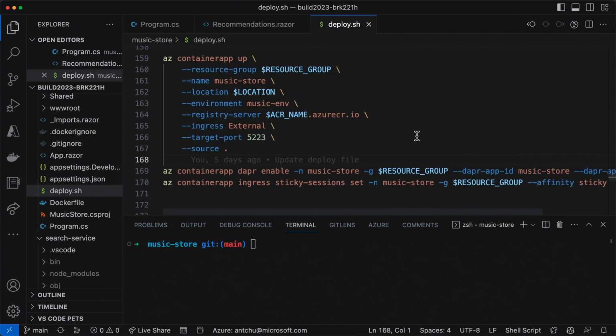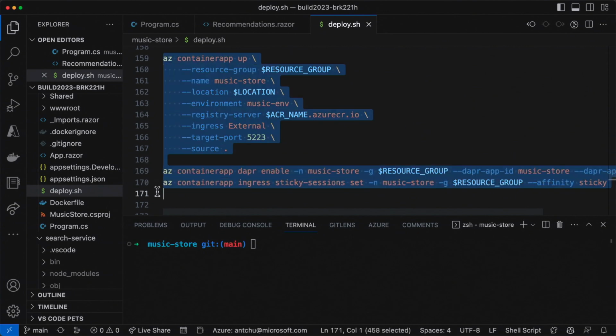And these are the commands that I'm going to run to deploy the app. I'm going to run it first, so we don't have to wait for it.